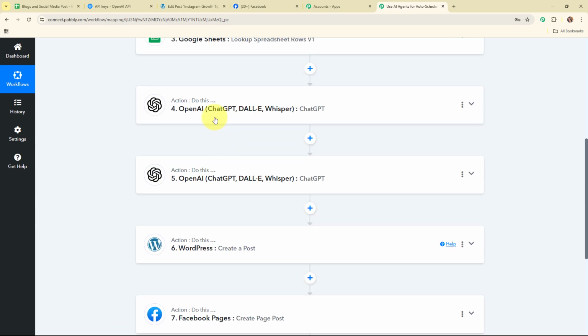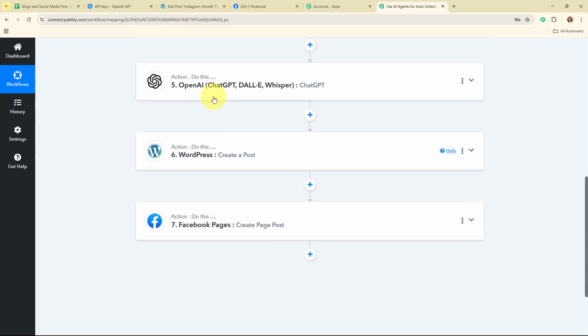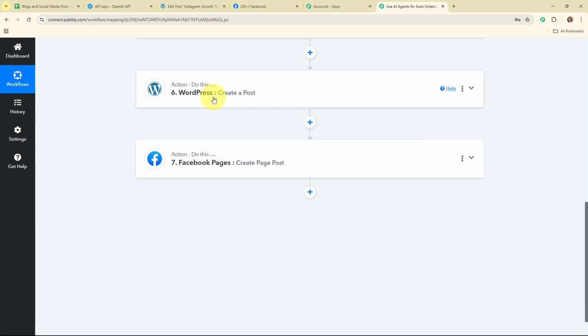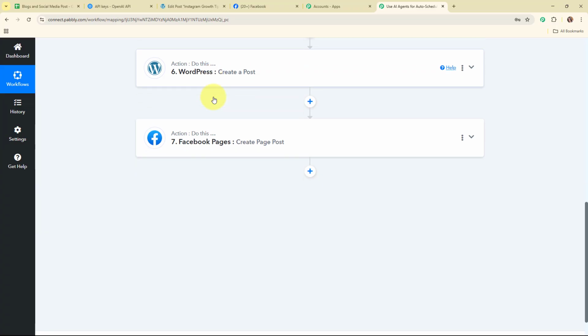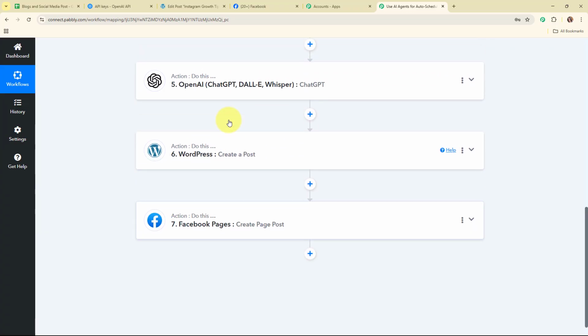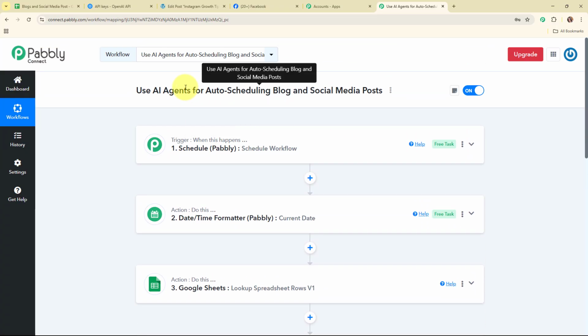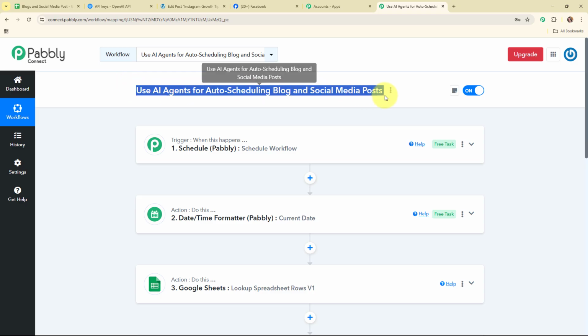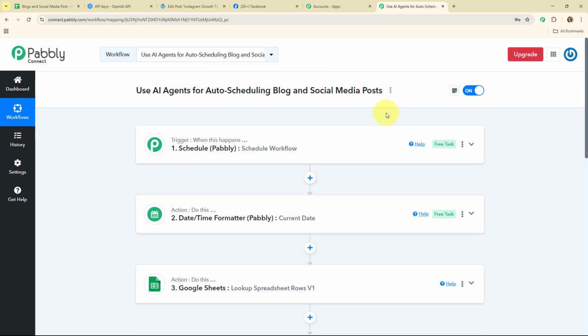and after extracting the details automatically that detail should be sent to OpenAI to generate a WordPress blog post for me first, and after generating the WordPress blog automatically it should create a Facebook post as well, and after generating the Facebook post automatically it should share the blog post on my WordPress account first, and after that automatically it should share a new post on my Facebook page as well. Alright, so these were the steps to how to use AI agents for auto scheduling blog and social media posts. I hope these steps were clear to you.